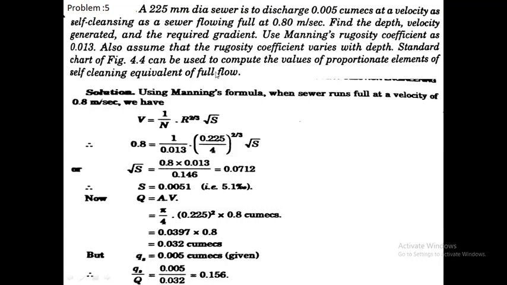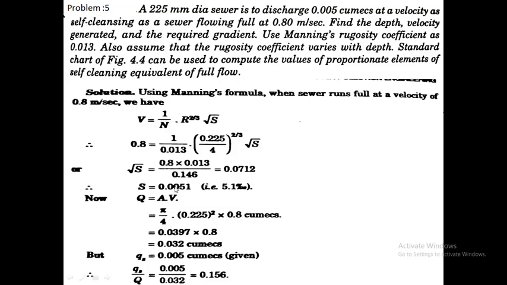But by using Manning's formula, V is equal to 1 by n, R raised to 2 by 3, S raised to half. From this equation, n is 0.013 and the full depth velocity is 0.8. R equals D by 4, where D is the diameter of the sewer, 225 millimeter, divided by 4, raised to 2 by 3, into S. S is the gradient.